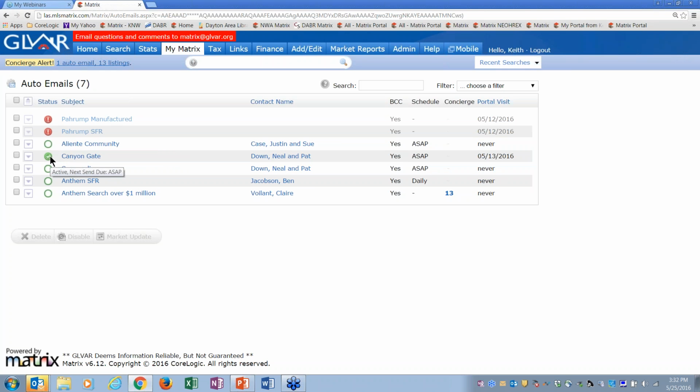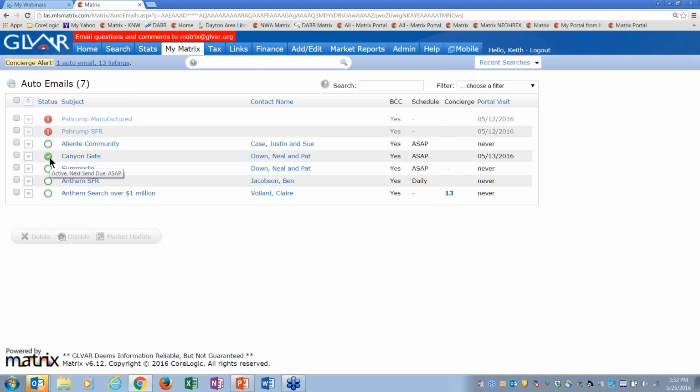In Fusion, it would just keep on running, or it'd run for 180 days, and you had to keep extending it. Well, it will never expire as long as your client is actively looking at it. So as long as your client looks at it at least one time in that 30-day period, they'll get 30 more days. And they look at it again, they'll get 30 more days. And it'll go on forever and ever as long as they're looking at it.